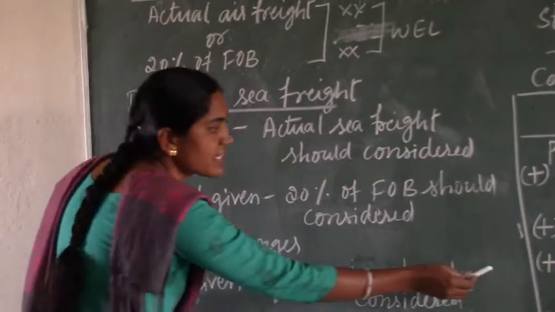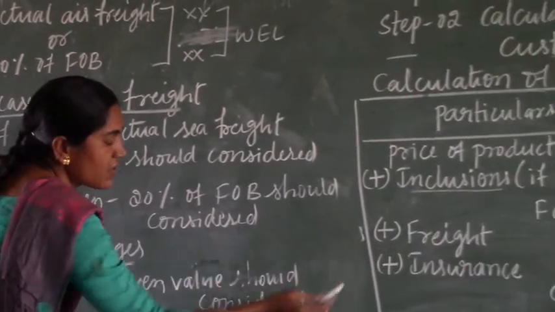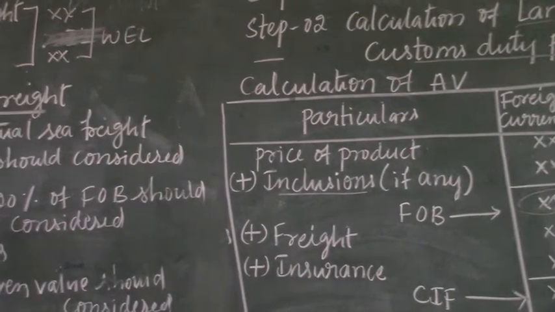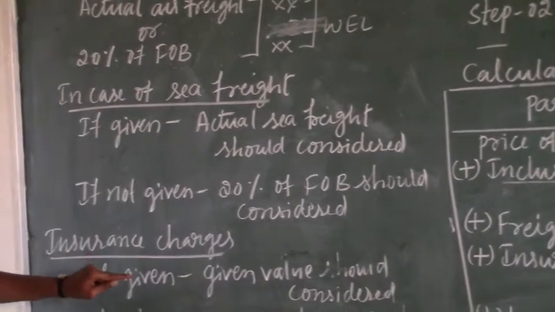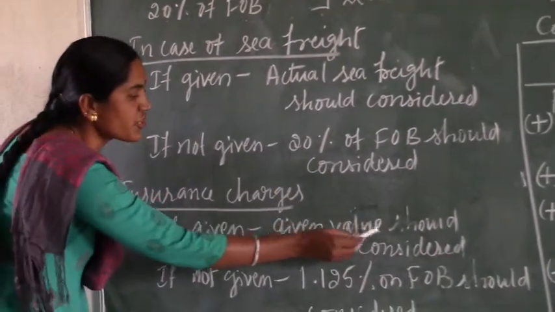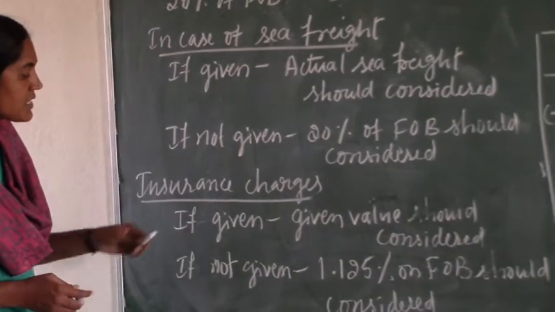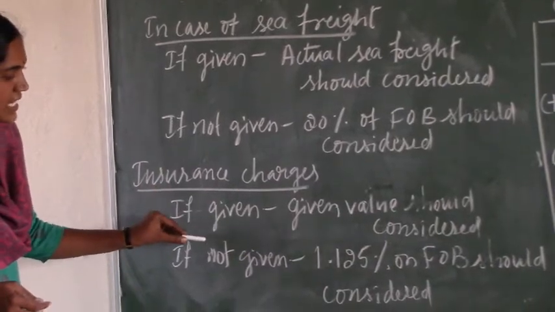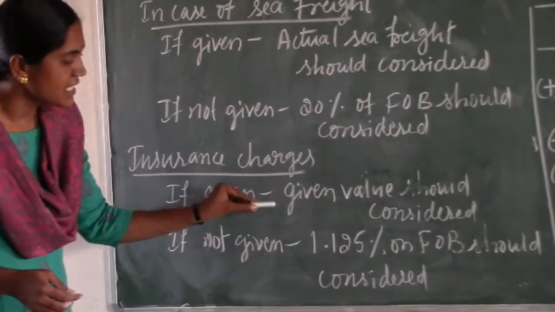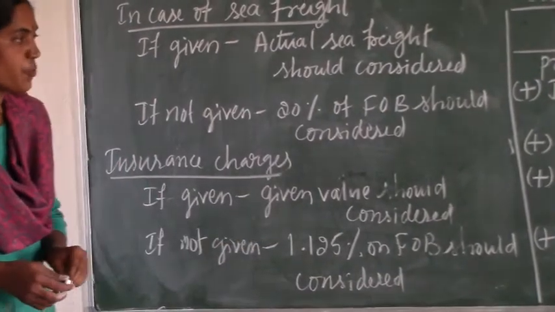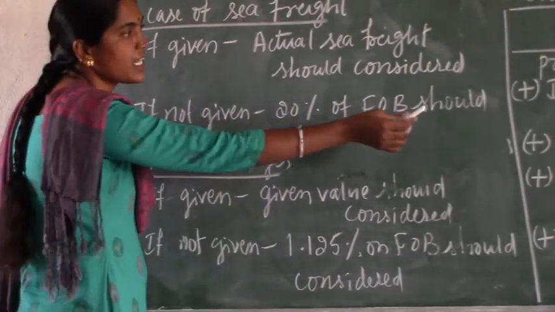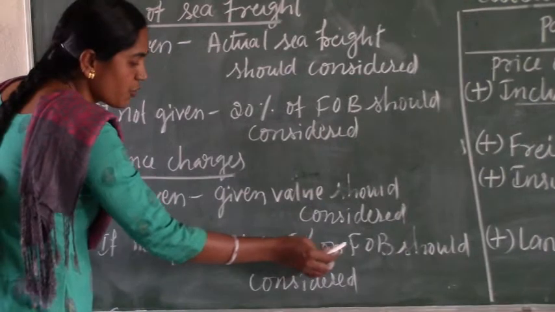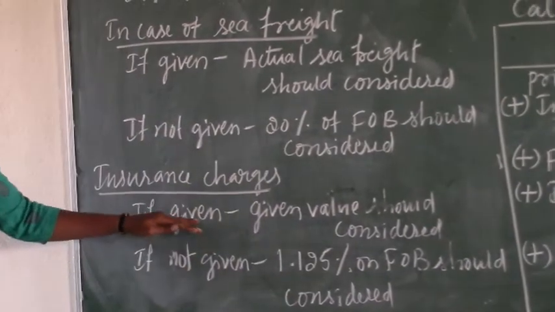Then the second point is insurance. After calculating the freight, we need to calculate insurance. For insurance also, we have a rule. Where the insurance data is given in the question, the given value should be considered for the calculation. Sometimes the data is not available. Insurance is paid at the time of importation, but insurance data is not given in the question. In such cases, 1.125% on FOB, whether given or calculated, should be considered as the insurance value for the calculation.